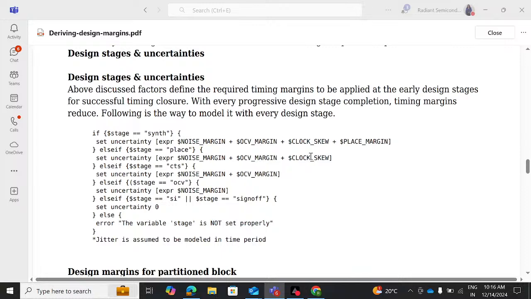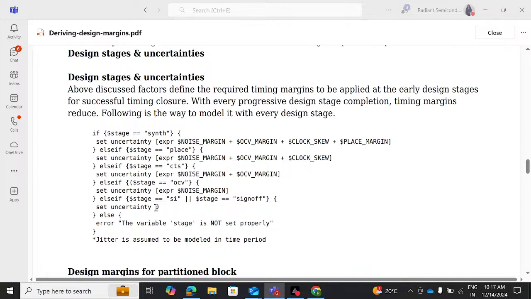No more will we need clock skew. Lastly, when we go to the OCV stage, we just need the noise margin, right? And finally, when we are going to the SI and sign off stages, then we can make uncertainty equal to 0, right? So this is how we are taking care of the uncertainty values.